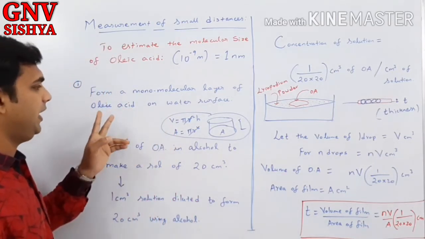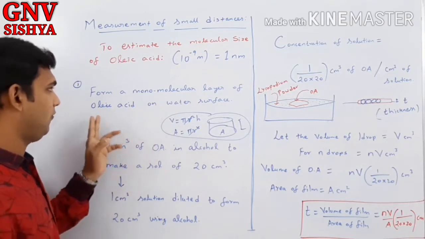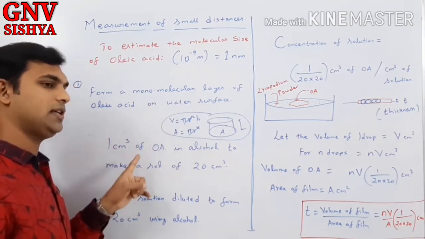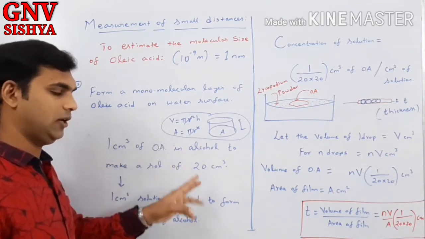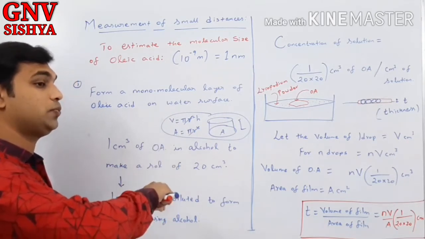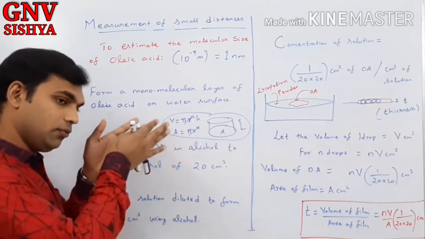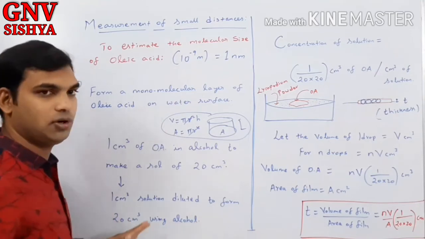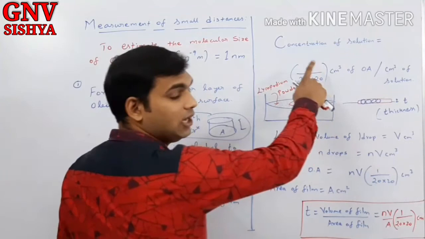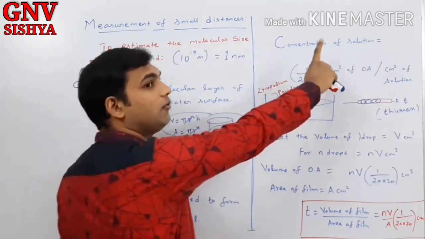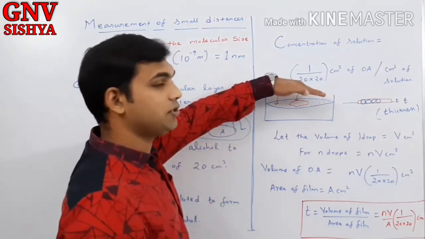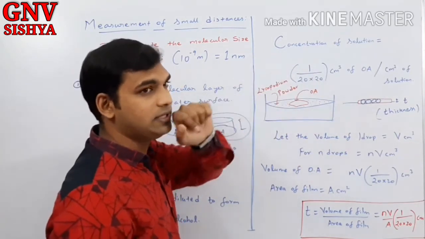Okay, so first we are creating a monomolecular layer of folic acid and water. So the 1 centimeter cube of folic acid is mixed with 19 centimeter cube of alcohol to form 20 centimeter cube. From that, 1 centimeter cube of solution is mixed with 19 centimeter cube of alcohol again to form a final solution of 20 centimeter cube, and in that solution the concentration of folic acid is 1 by 20 into 20 centimeter cube of folic acid in 1 centimeter cube of the solution. So now you got the concentration of folic acid per 1 centimeter cube.